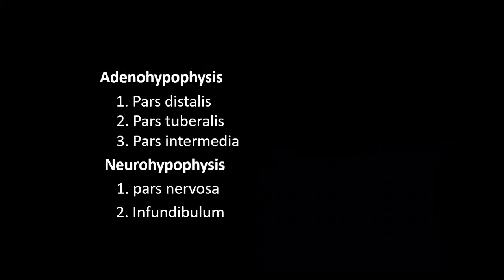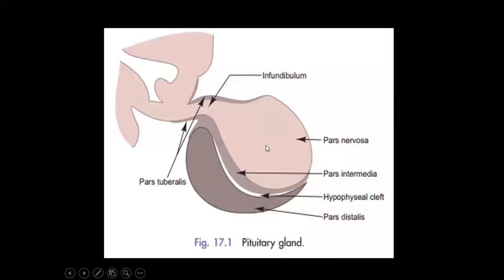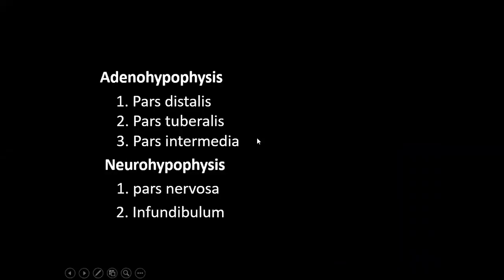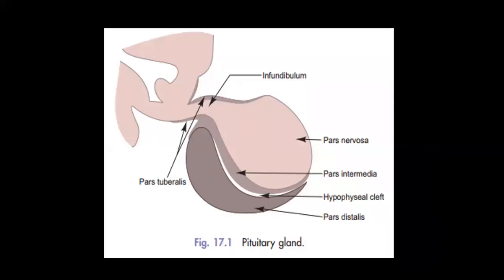Again, adenohypophysis is divided into three parts: pars distalis, pars tuberalis, and pars intermedia. And neurohypophysis is divided into two parts: pars nervosa and infundibulum. This is the pars nervosa and infundibulum, part of neurohypophysis, and adenohypophysis: pars distalis, pars intermedia, and pars tuberalis. These are adenohypophysis.